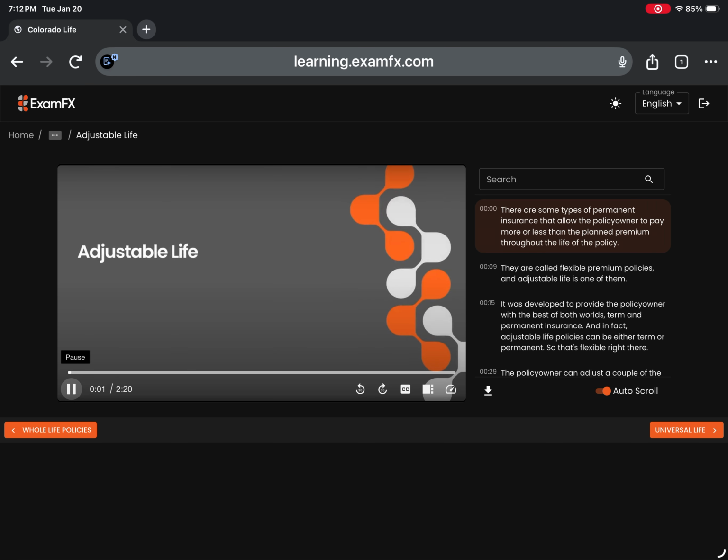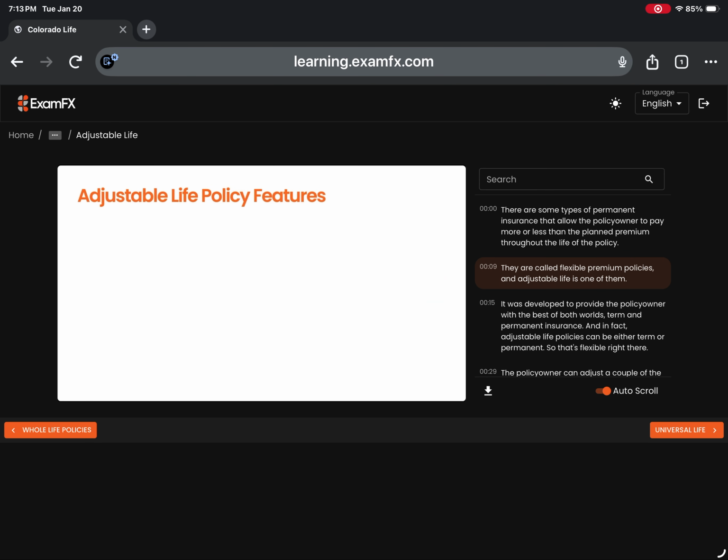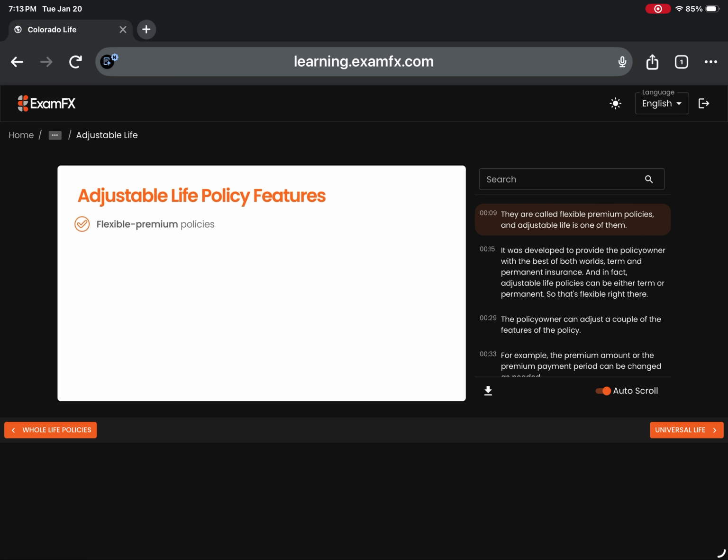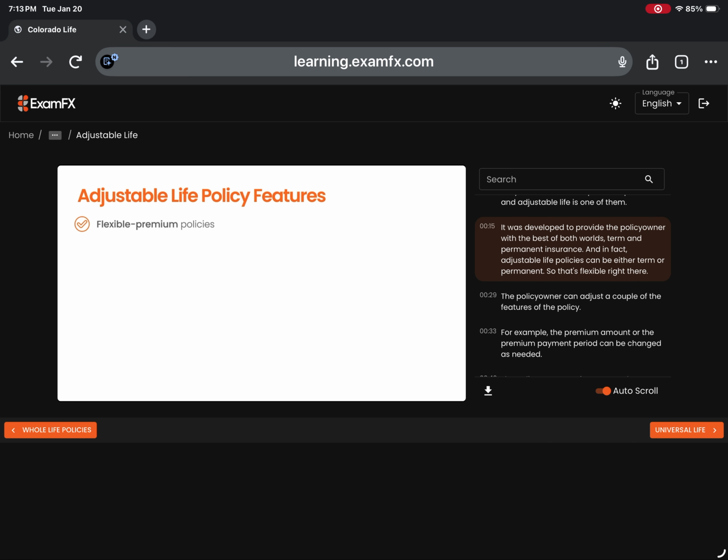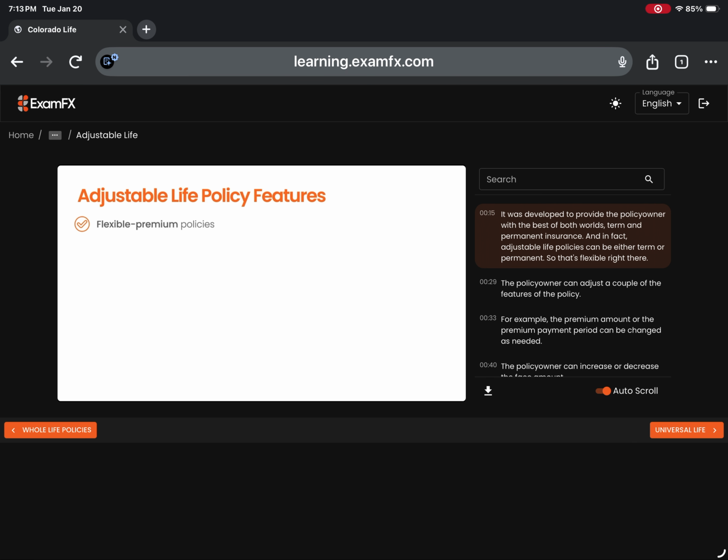There are some types of permanent insurance that allow the policy owner to pay more or less than the planned premium throughout the life of the policy. They are called flexible premium policies, and adjustable life is one of them. It was developed to provide the policy owner with the best of both worlds, term and permanent insurance. And in fact, adjustable life policies can be either term or permanent, so that's flexible right there.